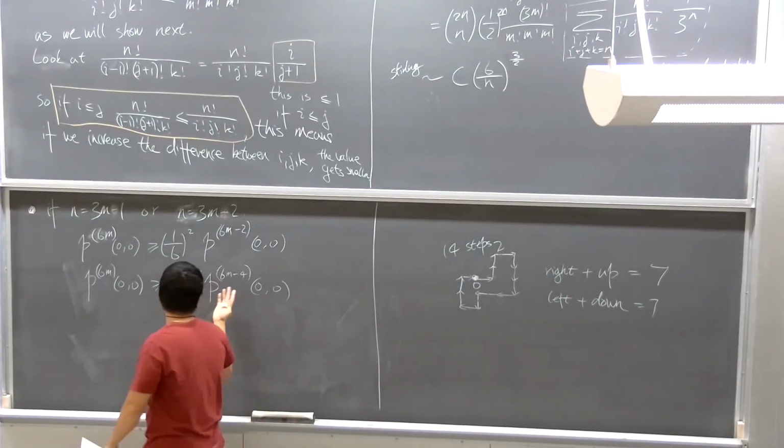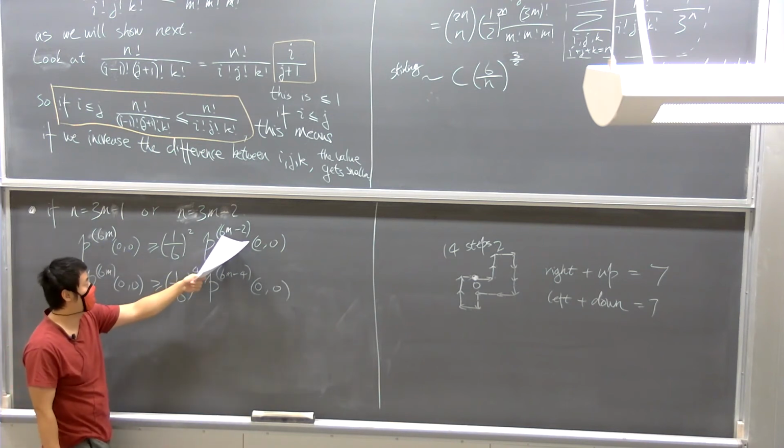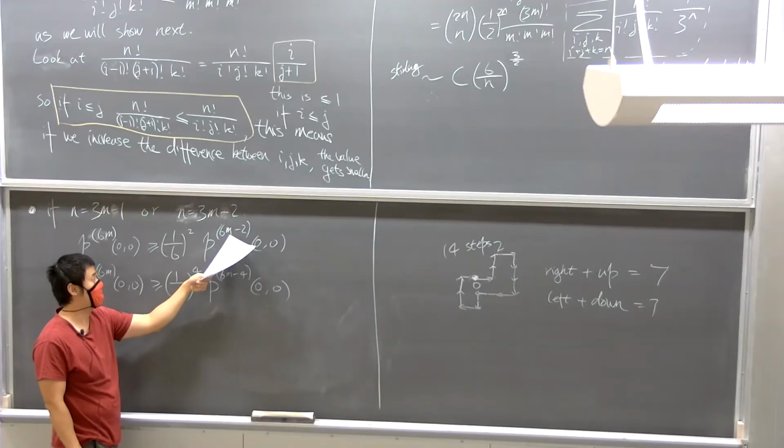Okay, so maybe come back to these two. Essentially, you can think about this as a special case of a Kolmogorov-like equality that we have seen, right? Over here, we're required to return to 0 in 6m steps. And over here, it's the probability that we return to 0 in 6m minus 2 steps.